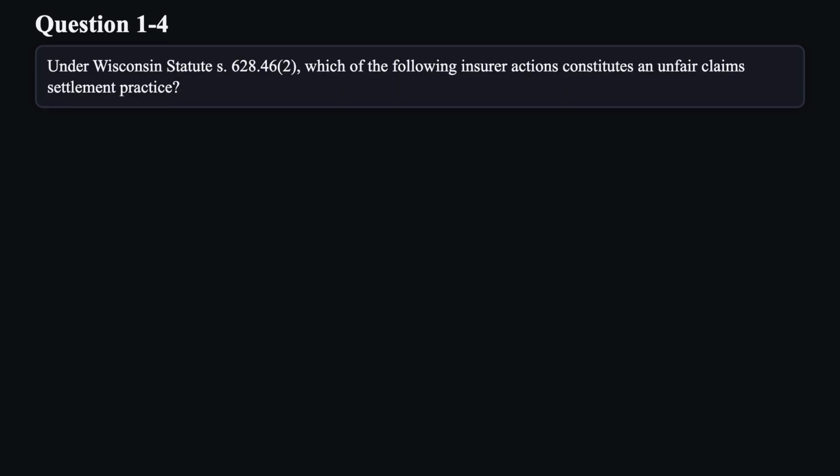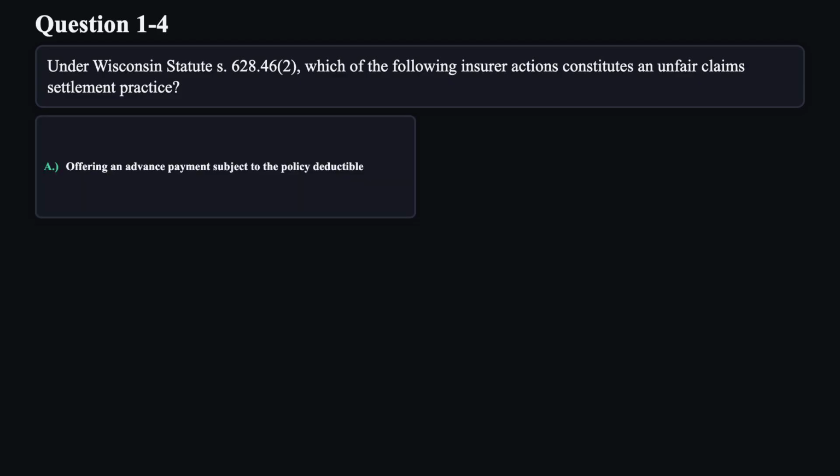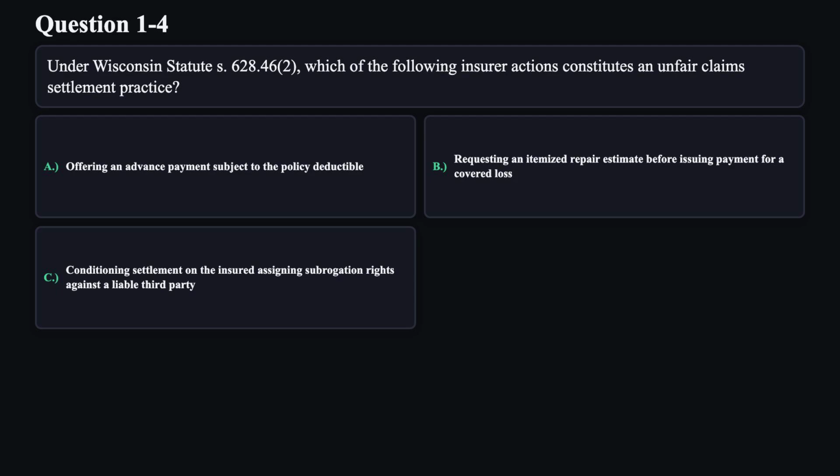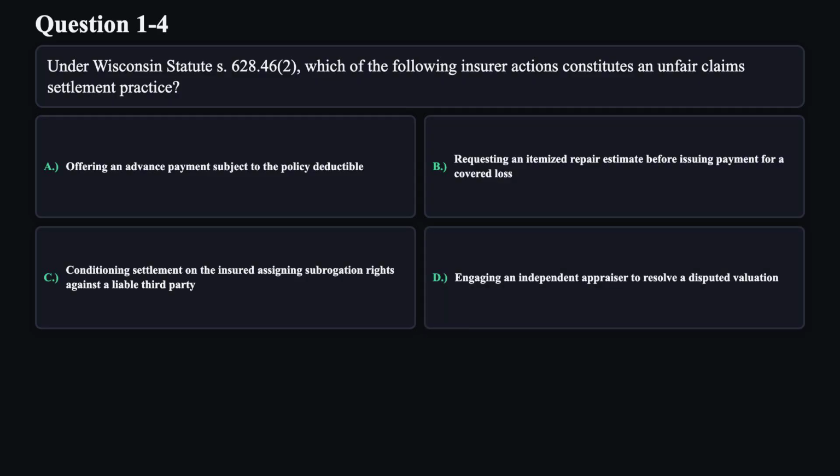Question 4. Under Wisconsin Statute S. 628.462, which of the following insurer actions constitutes an unfair claim settlement practice? A. Offering an advance payment subject to the policy deductible. B. Requesting an itemized repair estimate before issuing payment for a covered loss. C. Conditioning settlement on the insured assigning subrogation rights against a liable third party. D. Engaging an independent appraiser to resolve a disputed valuation.